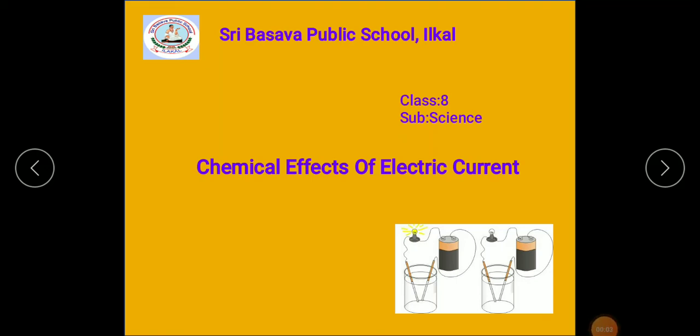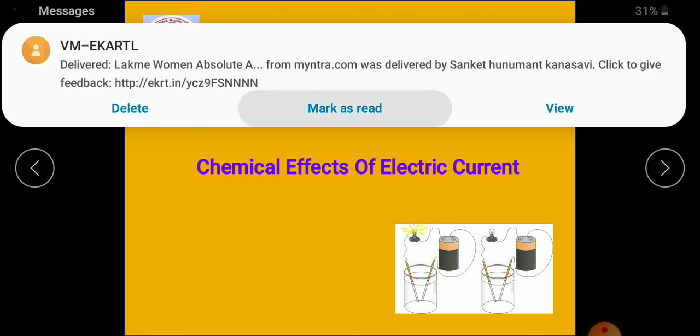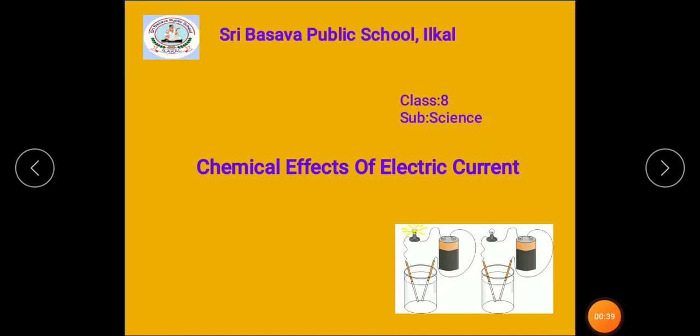In the previous video we learned about how liquids conduct electricity, and altogether we learned that acids, bases and salts conduct electricity because they have mineral salts in them. These mineral salts come from the rocks, and from the rocks they get dissolved in the soil, and from the soil they get dissolved in water. Plants also absorb these mineral salts from the water.